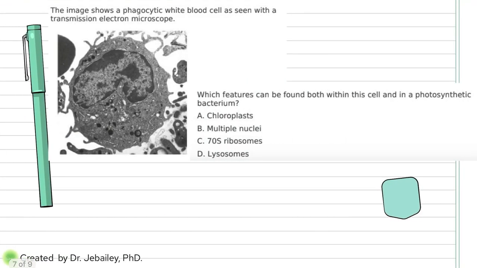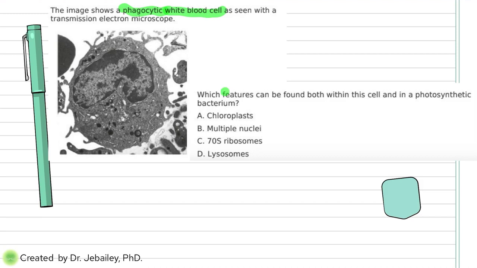Now the next question says the image shows a white blood cell seen with a transmission electron microscope. When I say white blood cells, we're talking about animal cells. Phagocytic is a name for immune system cells, so don't panic on this. This is a micrograph.